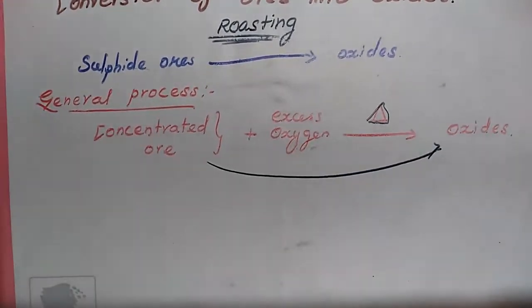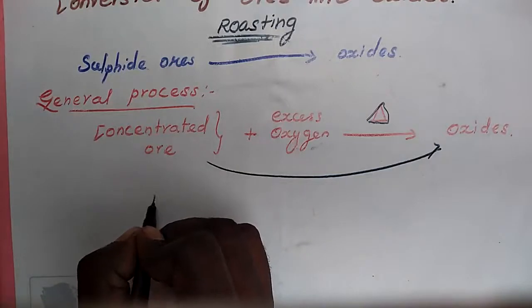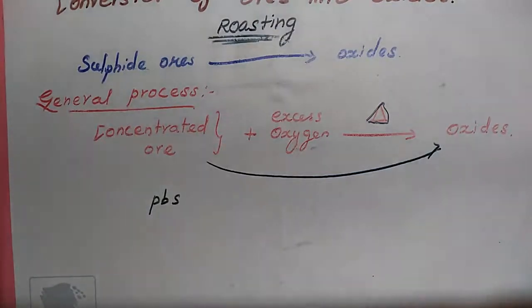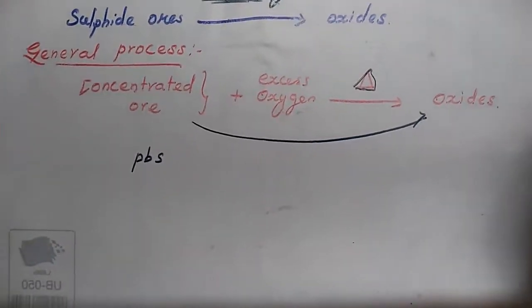Let me write the sulfide ores with some examples. First one, I take lead sulfide, PbS. Lead sulfide is called galena. It's a lead ore.